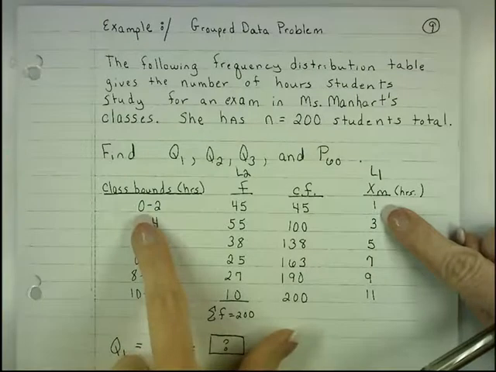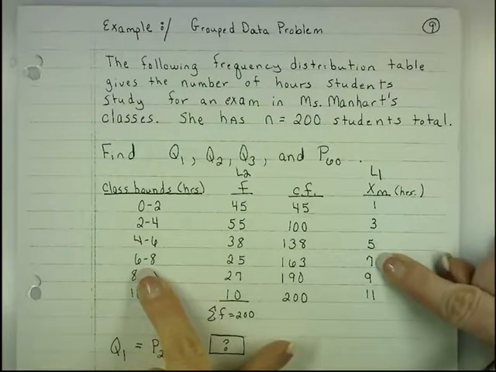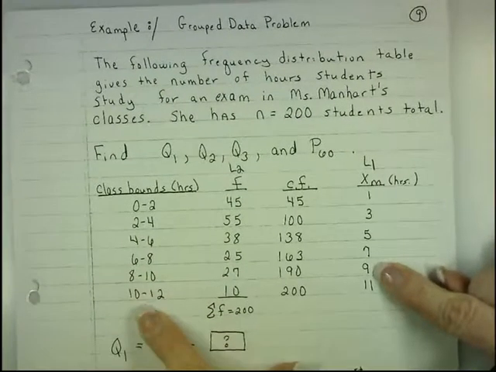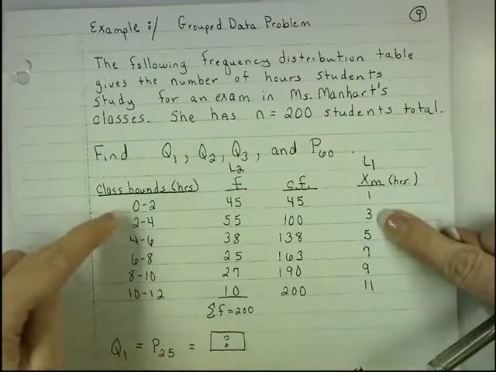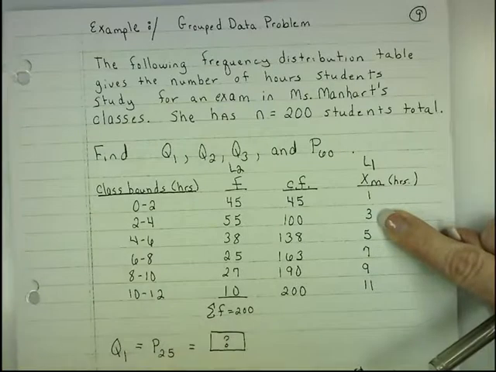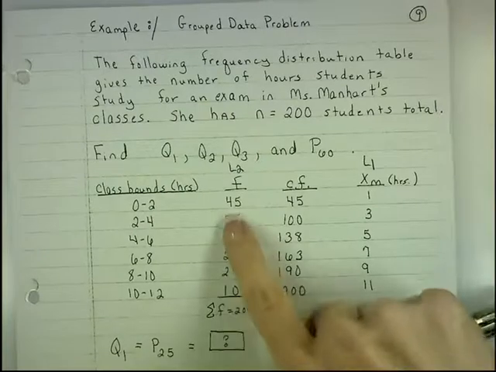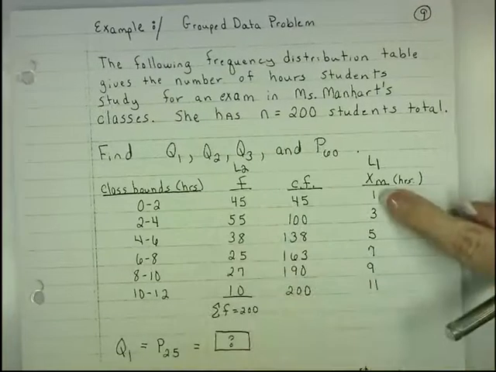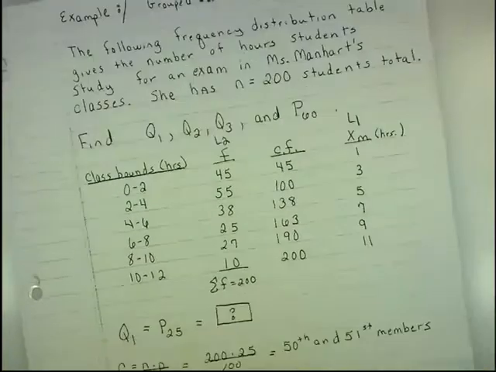So the midpoint between 0 and 2 is 1 hour. 2 and 4 hours is 3. 4 and 6 is 5. 6 and 8 is 7. 8 and 10 is 9. And 10 and 12 is 11. So these midpoints represent the number of hours that my 200 students study, because I don't know the individual times. I just know my 200 students and the approximate time that they study, and that approximate time is the midpoint there. So 45 of my students out of 200 study approximately 1 hour. 10 of my students out of 200 study approximately 11.